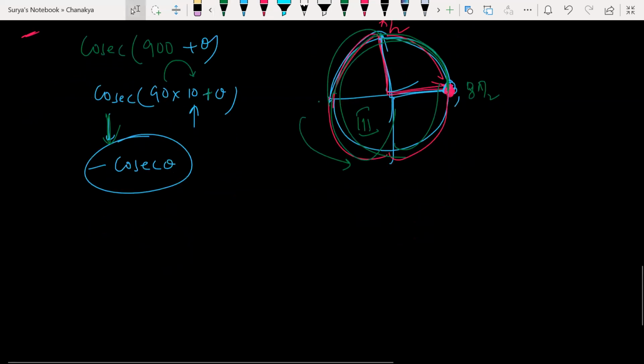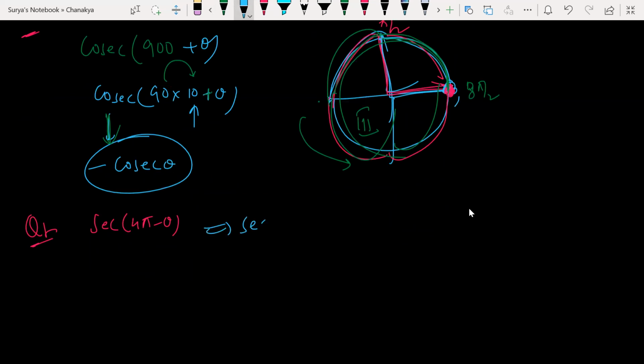Let us solve one more question. You will understand. Secant of 4 pi minus theta. First, write this as a normal thing. Secant of 4 into 180, how much? 720, not 520. So 720 minus theta. How did we get 720? Srikar, can you please tell me?